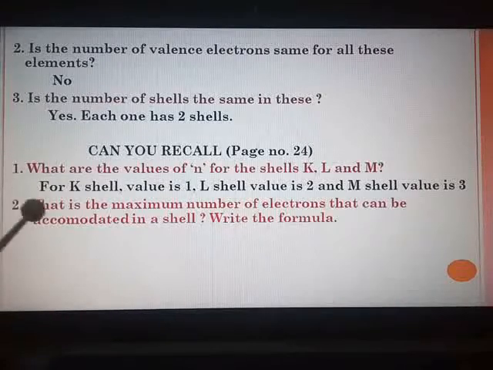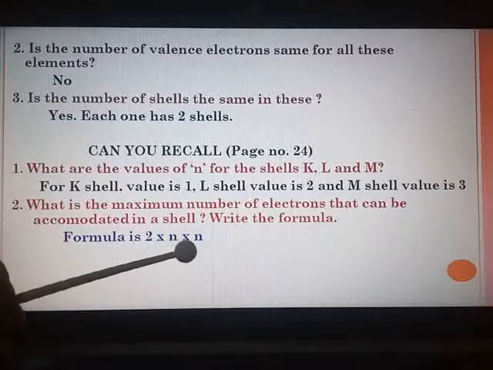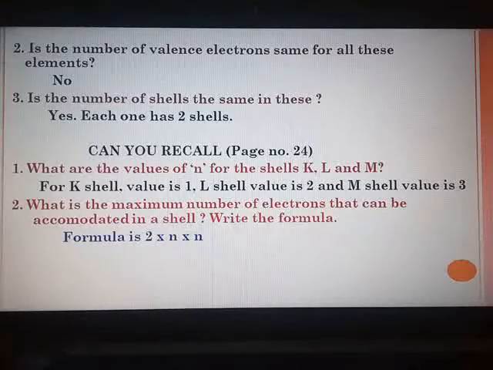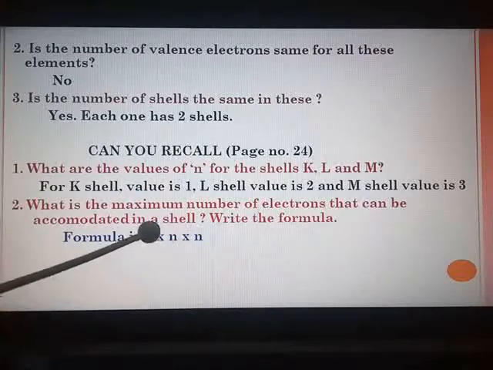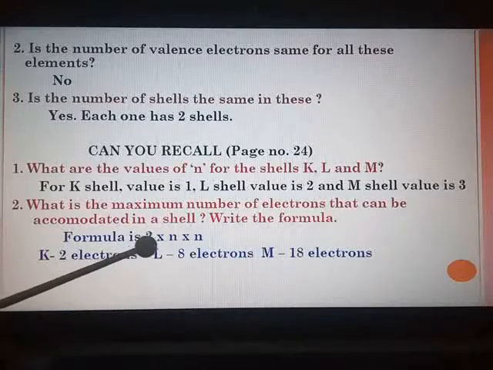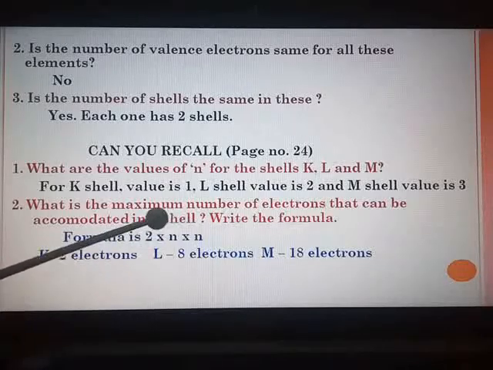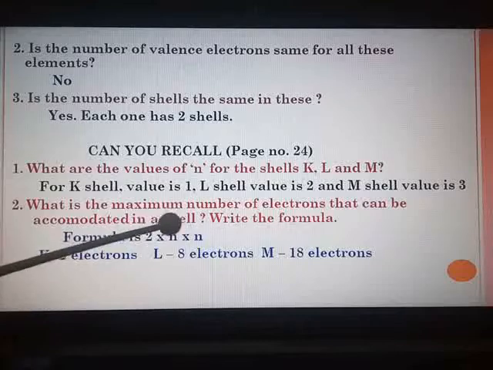Second question, what is the maximum number of electrons that can be accommodated in a shell, and write the formula. You know, the maximum capacity of any shell is determined by the formula 2n², that is 2 multiplied by n squared, where n is the shell number. So for the first shell, that is the K shell, n is 1. So 2 multiplied by 1, so the capacity of the K shell is 2 electrons. For L shell, n is 2. So 2 multiplied by 4 is 8. So L shell holds 8 electrons.